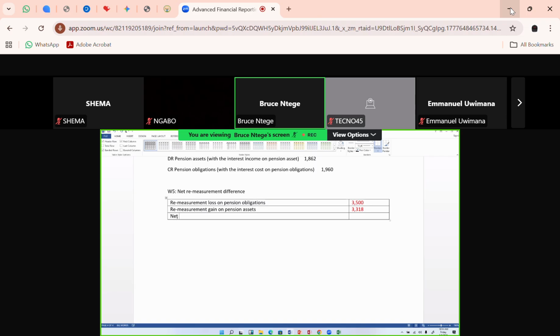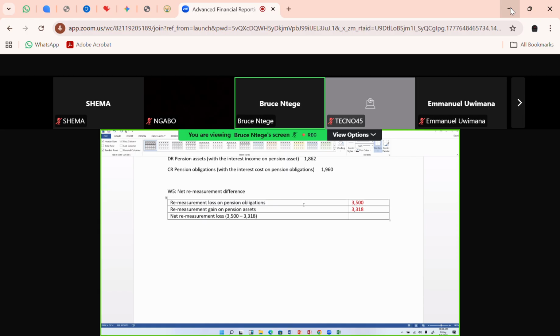My net remeasurement loss is the mathematical difference between 3,500 minus 3,318. Again, I'm going to use my calculator to get that net remeasurement loss.